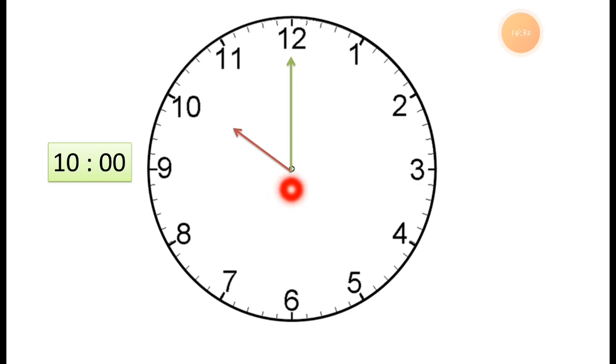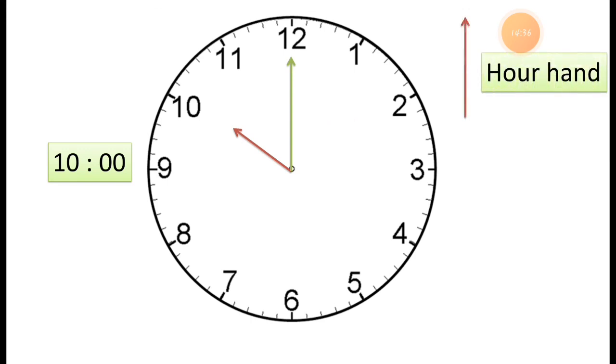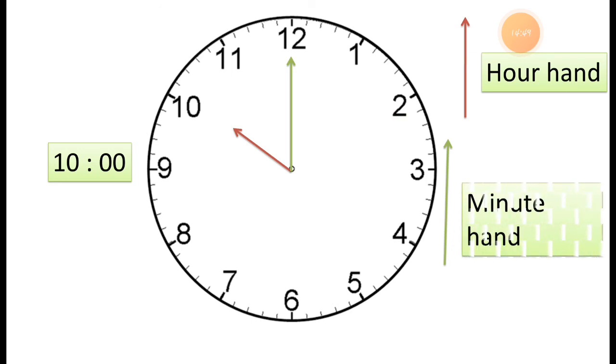The red hand is the hour hand and it shows the hour, 10. The green hand shows the minutes and it is 00 minutes. So this way you can draw the hands to show the given time. This is a very easy thing, students.